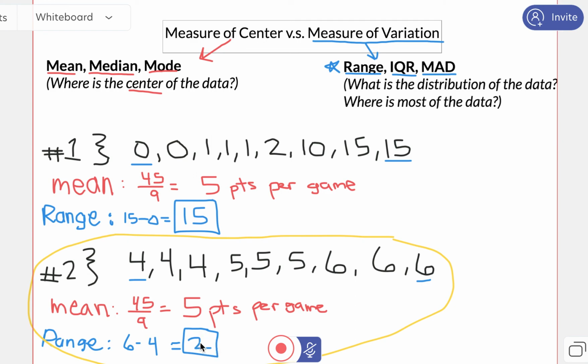And a smaller range is saying that these values are more consistent. What is the distribution of the data? These are all very close together. 4, 5 and 6 are all very close together, whereas here, I'm all over the place. So this is just a brief example of how the measure of center is different from measures of variation, and we'll get into IQR